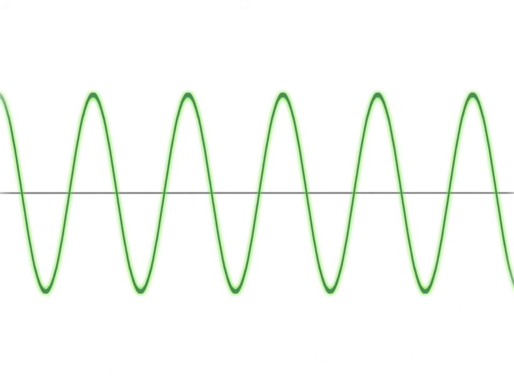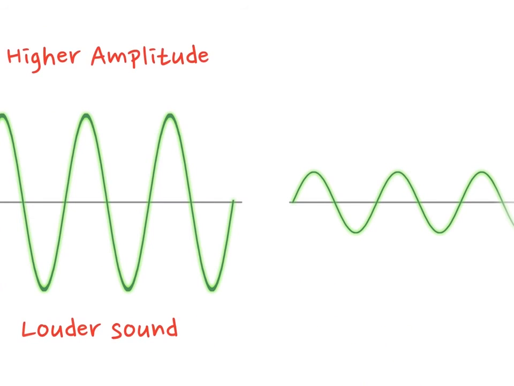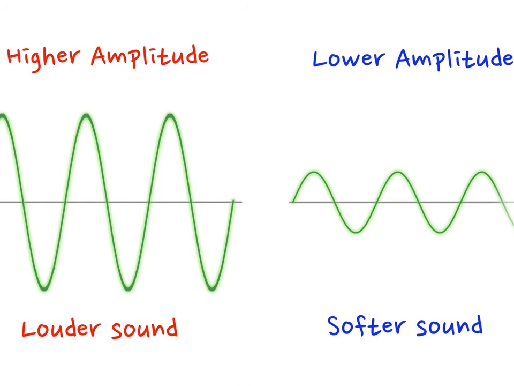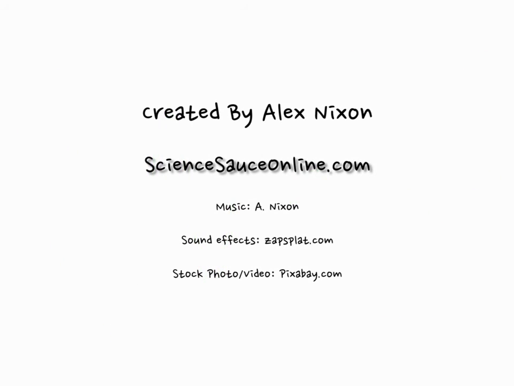Another important thing to notice about transverse waves is their height. The height of the wave is telling us the amplitude. And when we're talking about sound waves, a greater amplitude basically means a louder sound. So by contrast, if we've got a less tall wave, then we have a softer sound.